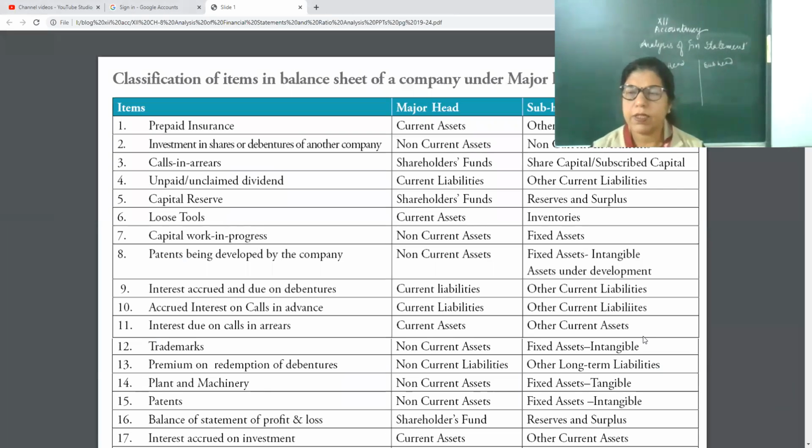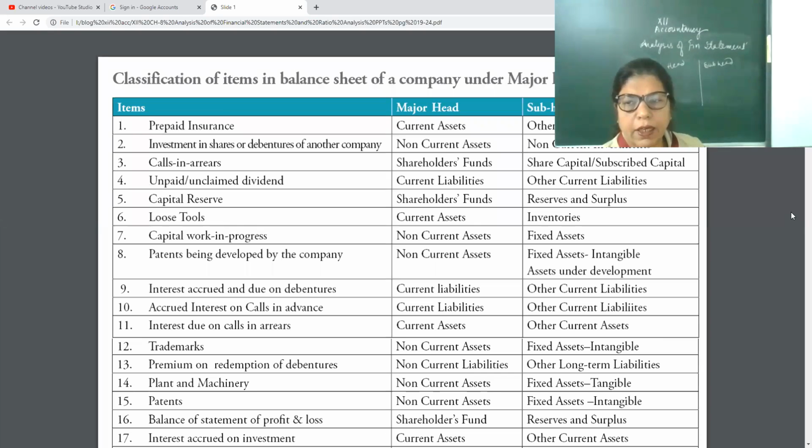See, if you have any problem, you can look at yesterday's balance sheet. I have given you the complete detail. Now see, classification of items in the balance sheet of a company under major heads and subheads. First, prepaid insurance. In the bracket, you can write paid in advance.